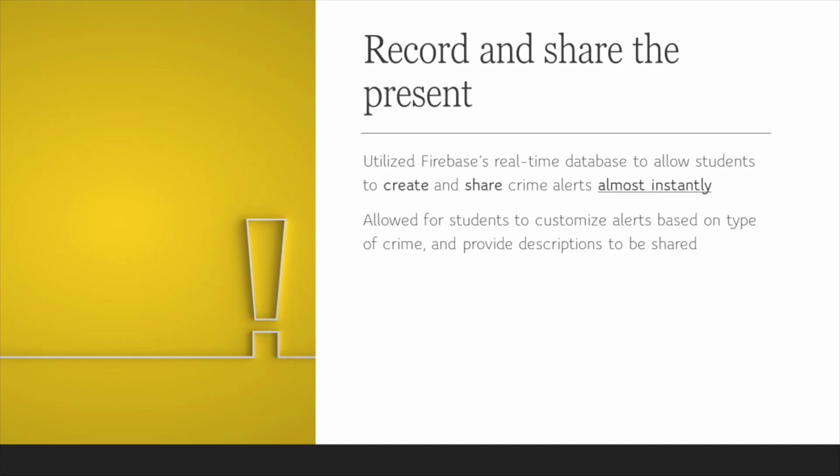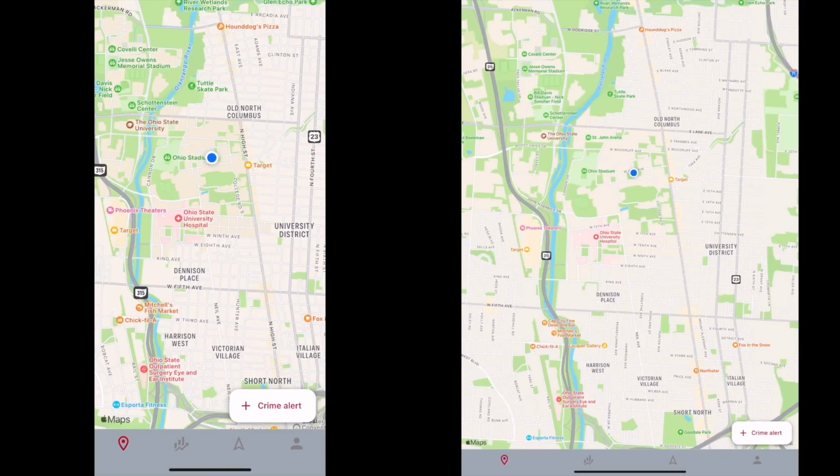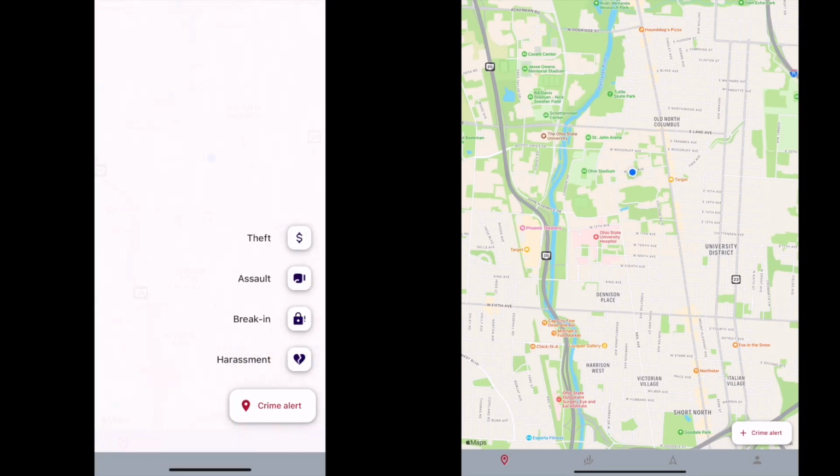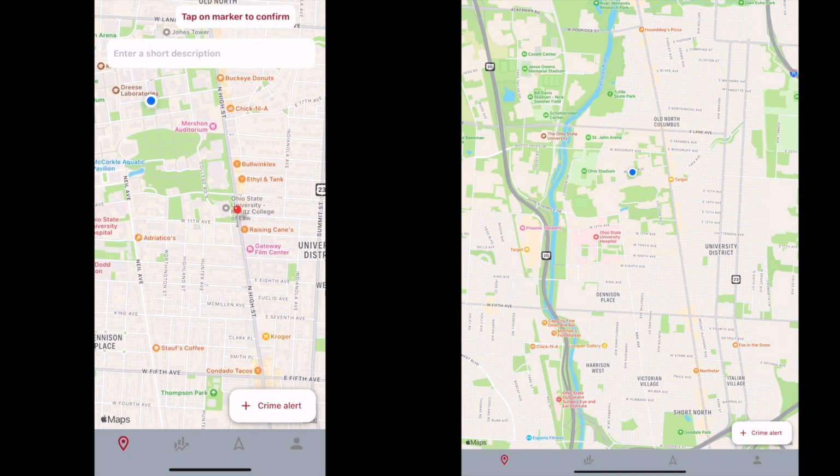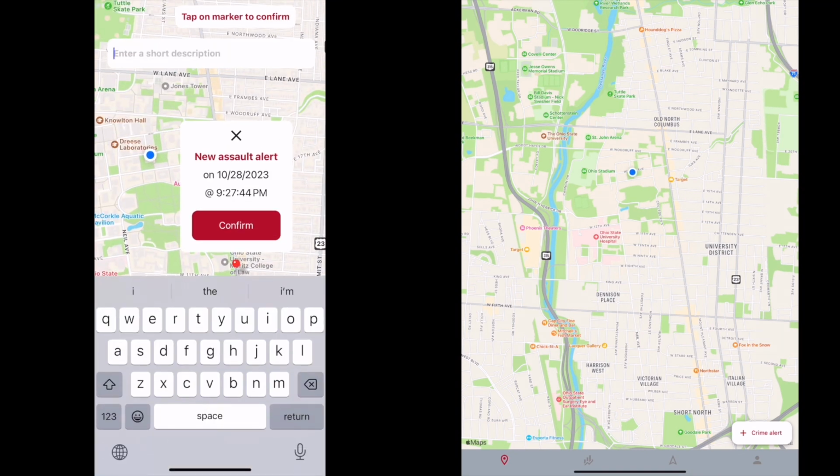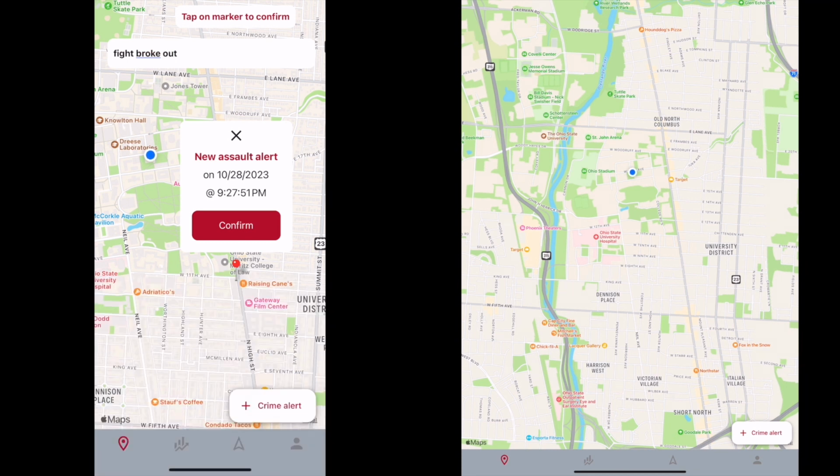Another key feature we wanted to implement is the ability for students to create and share crime alerts. Using Firebase's real-time database, students can inform each other about crime instantaneously. This is how the feature works. A student can differentiate and create different types of alerts by clicking the new alert button. Students can then enter a short description, and once the alert is confirmed, it'll show up in real time on the other student's map.